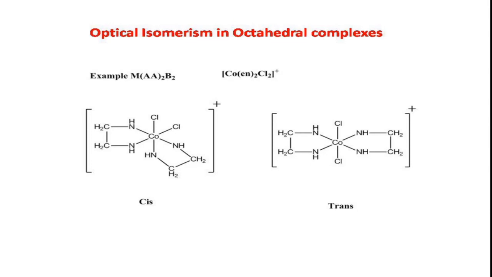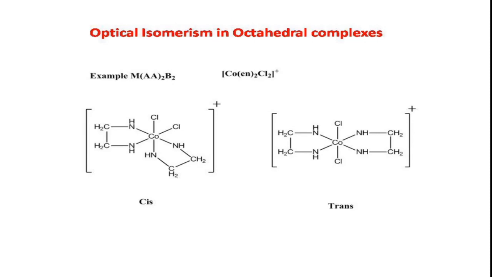Whereas for the trans form, there is a plane of symmetry, because there is a pair having two identical ligands, because here chlorine is connected to another chlorine in the opposite direction. That means it has a pair with two identical ligands, that is Cl-Cl.